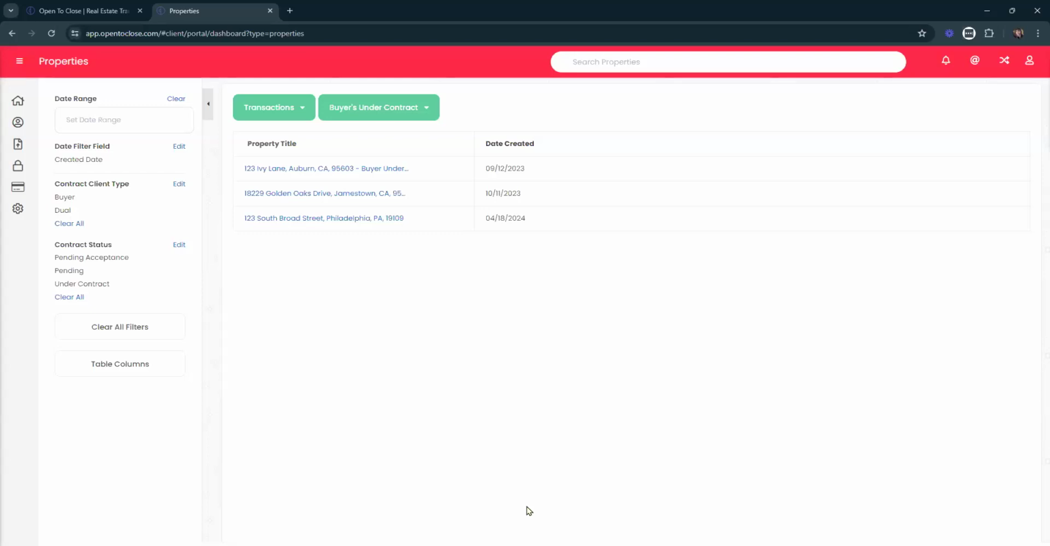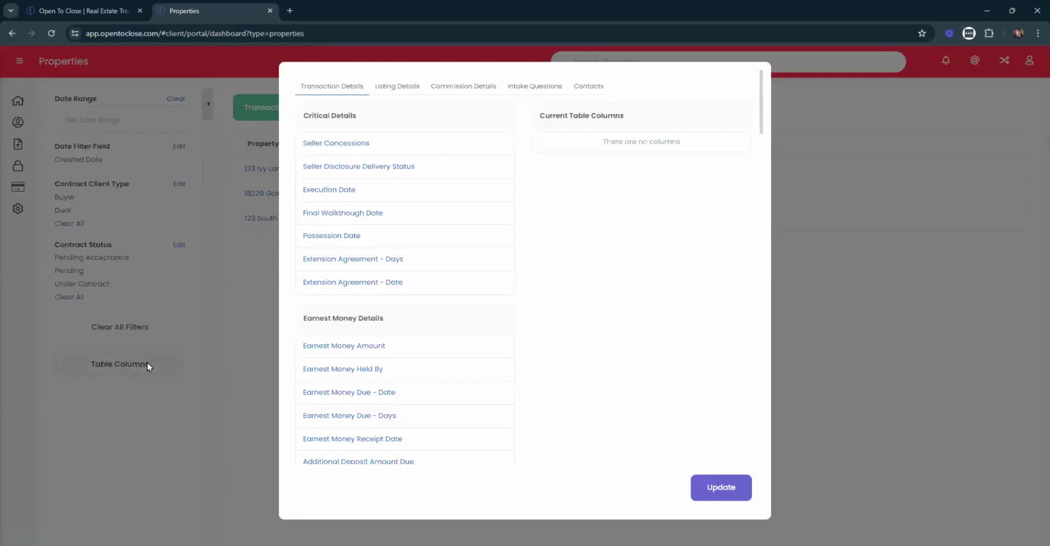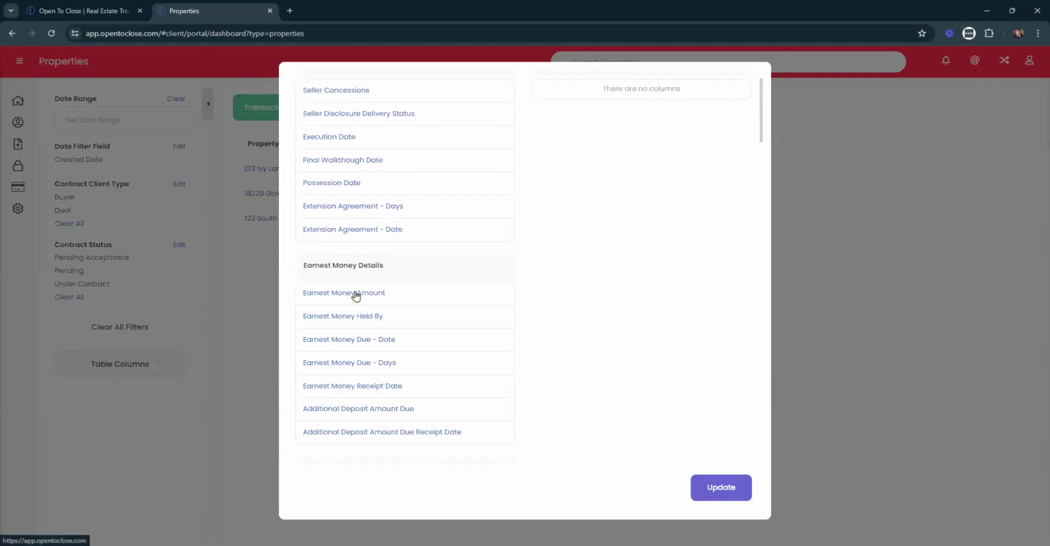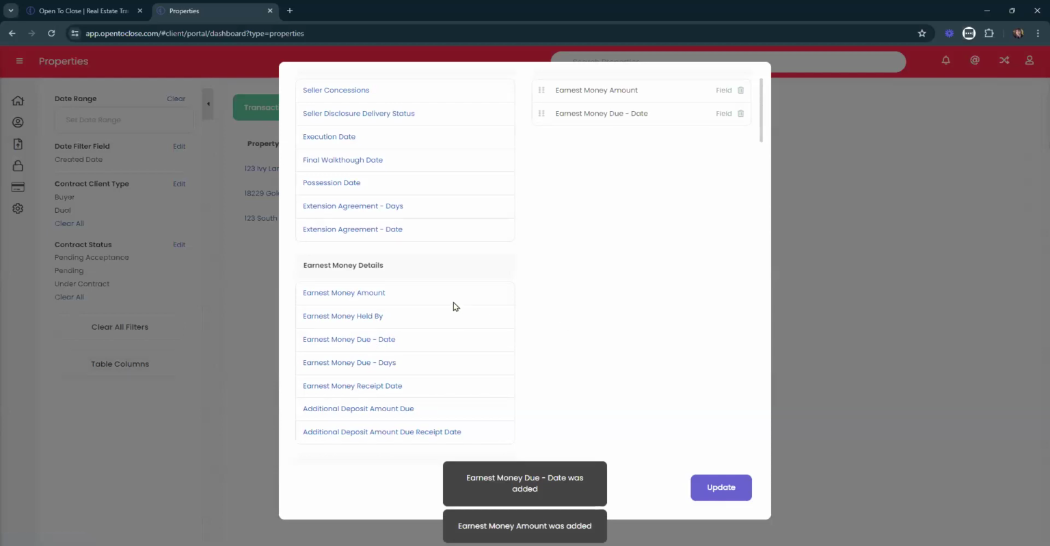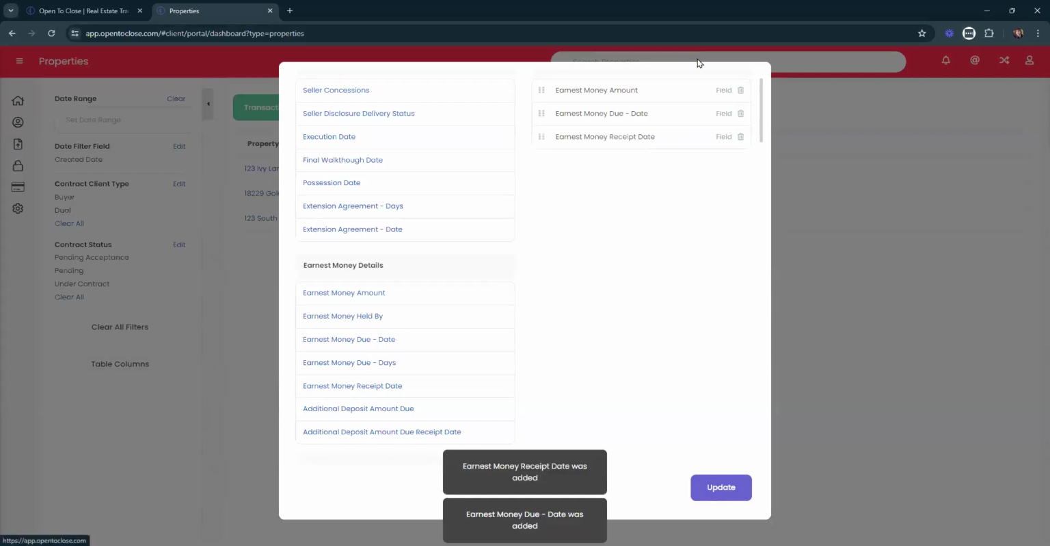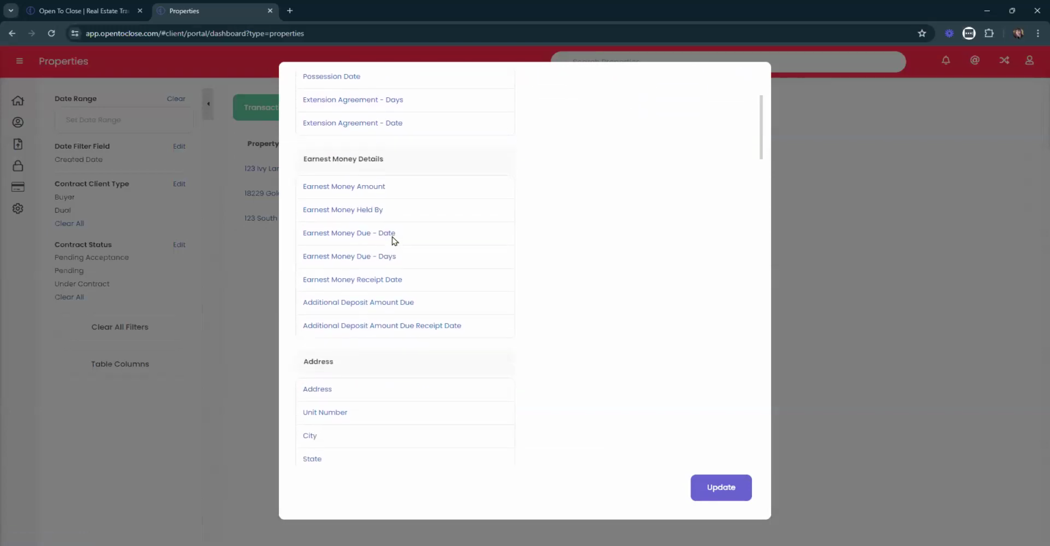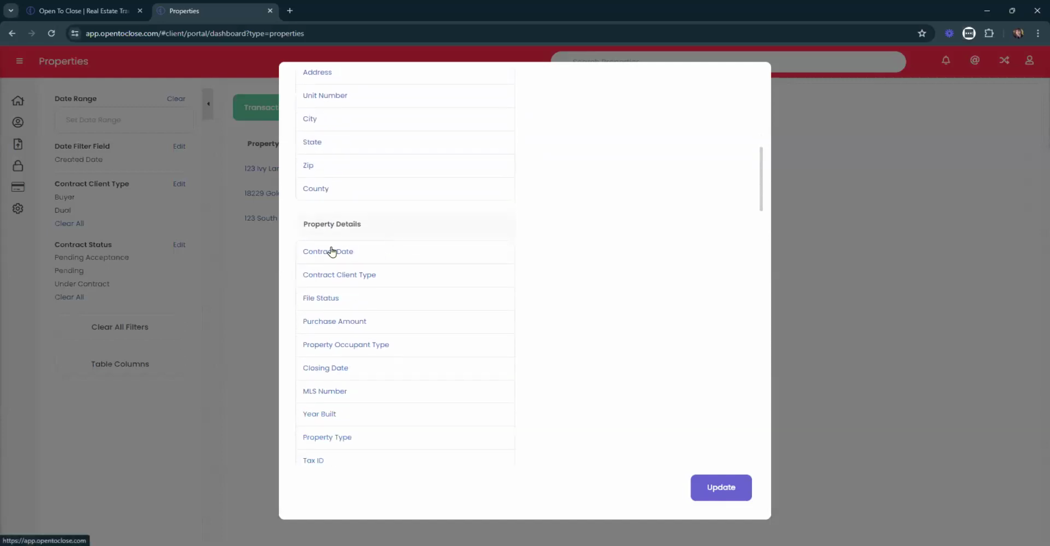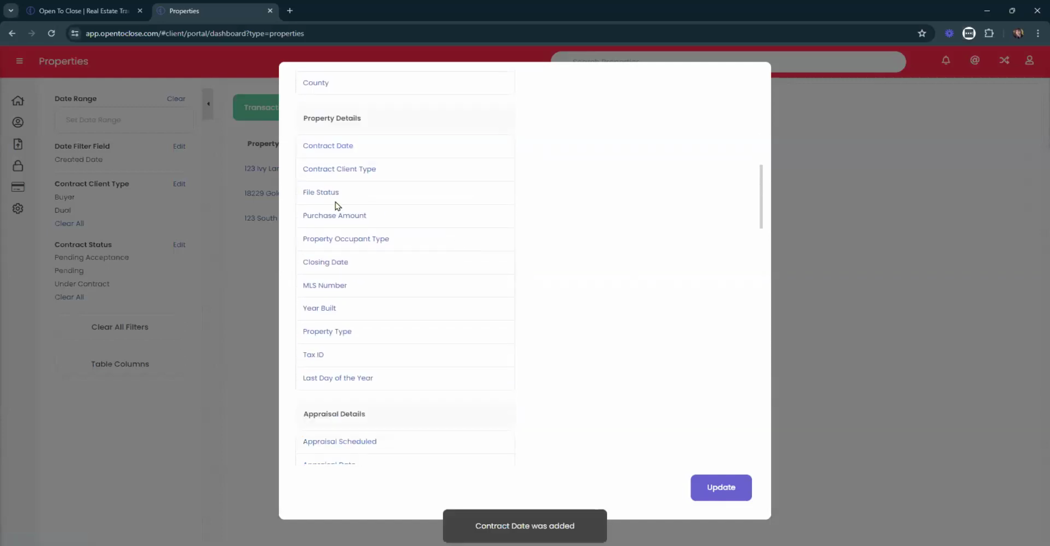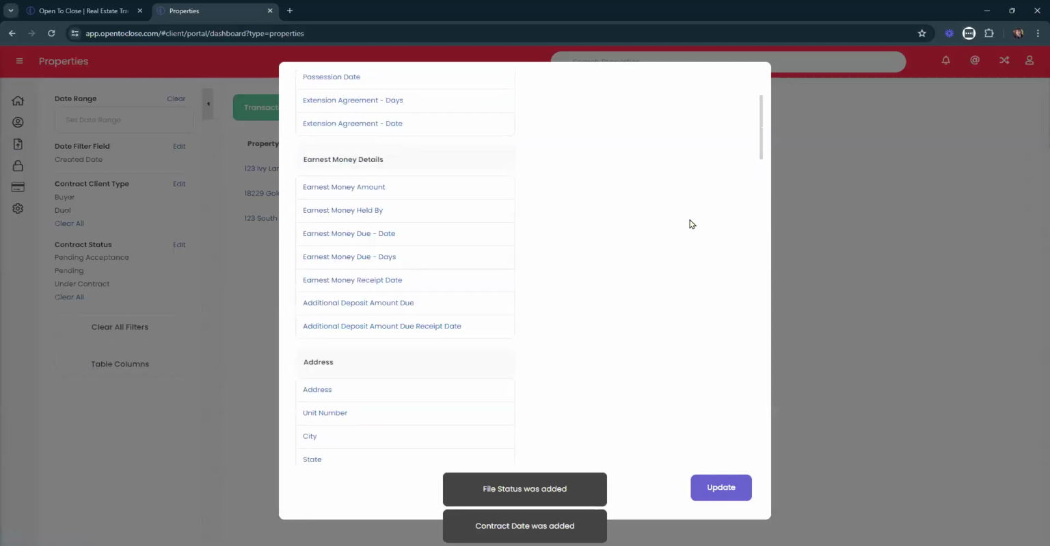The next thing that I usually suggest our agents do is click on our table columns and update their table columns. So in this case, if we're talking about a buyer, maybe we want to see the earnest amount and the due date for these particular properties, or maybe the receipt date makes more sense. So that way we know, okay, well, this is the amount they were supposed to pay. This is the day that it was received. We possibly want to add in that contract date or the filing status if we need it.